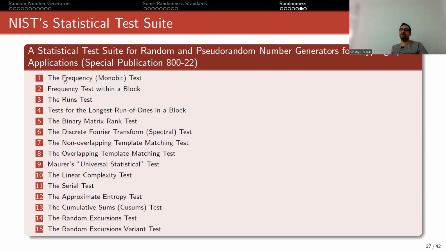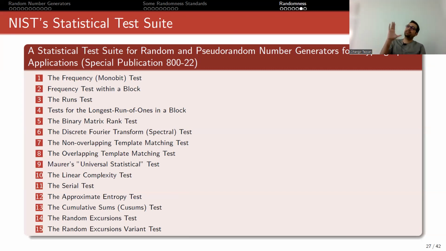So if you pass this test, this means that the number of zeros and ones you generate is actually close to each other. But of course, this is not enough, right? For instance, if I generate 100 bits, where the first 50 bits are 1, and the remaining 50 bits are 0, it passes this test, but it doesn't look random, right? So you have to perform other tests, like the runs test, which uses the Golomb second postulate, but there are many different tests. So if it passes these tests, you say that this sequence looks random. So this is how you actually should evaluate your random number generator.